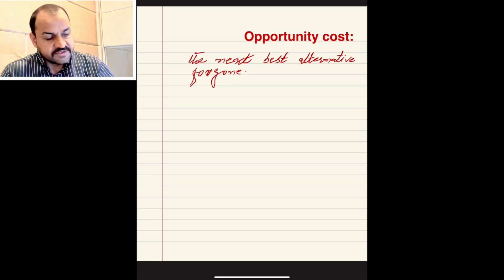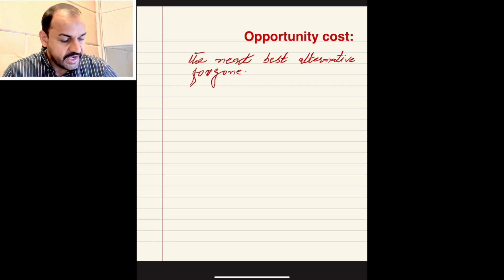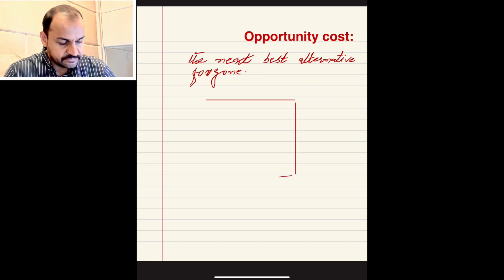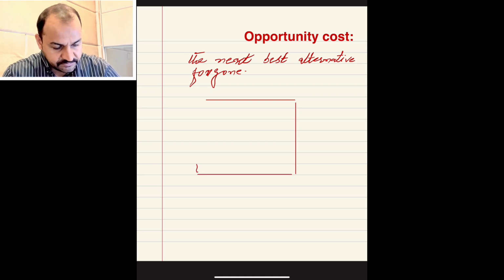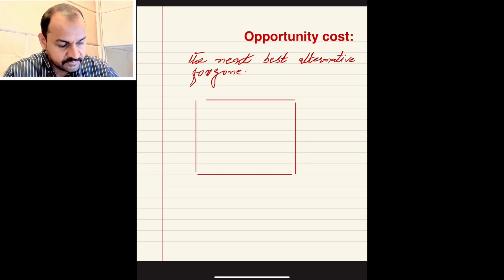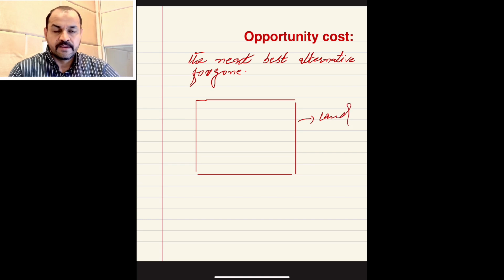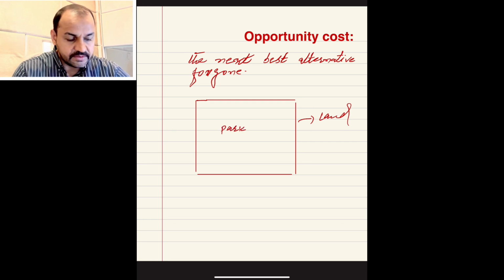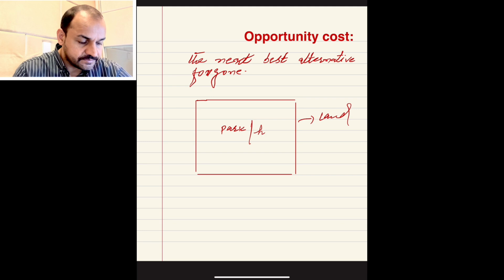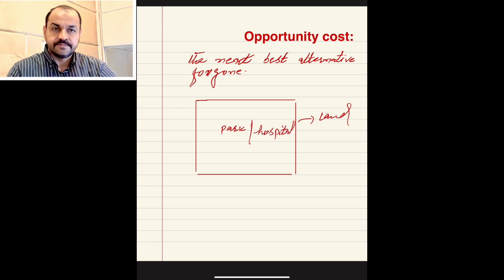Suppose that, my dear students, you have a piece of land like this. On this piece of land, you want to build a park or a hospital.